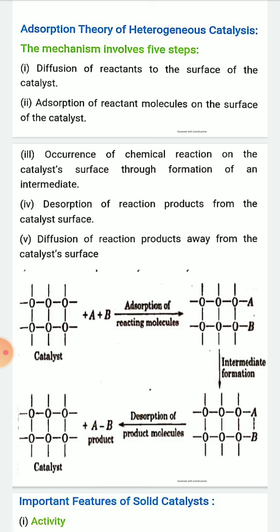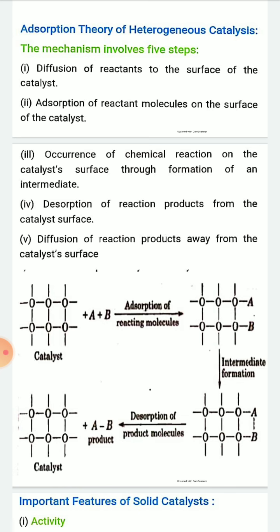Suppose in this figure you can see the catalyst on the left side, and A and B are reactants. In the first step, diffusion of reactant on the surface of the catalyst, and after that adsorption of reactant molecules on the surface of the catalyst occurs.